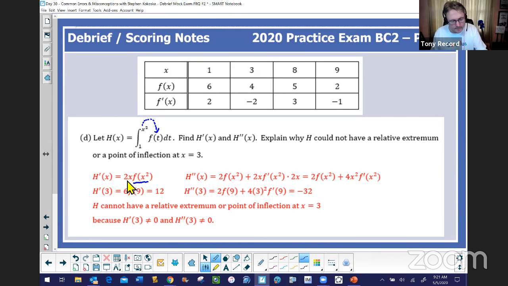So what we're going to do is multiply by the derivative of that x squared, which of course is 2x. That would likely earn a point. You've found your h prime of x.